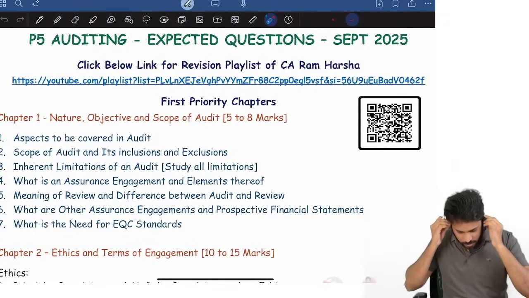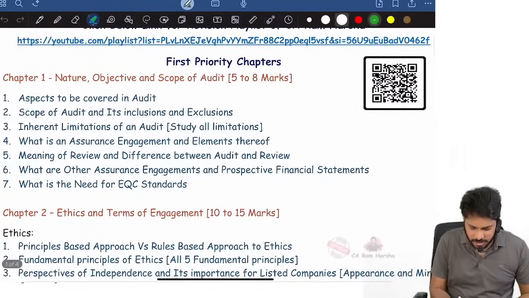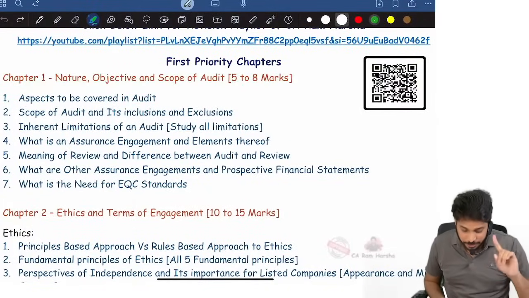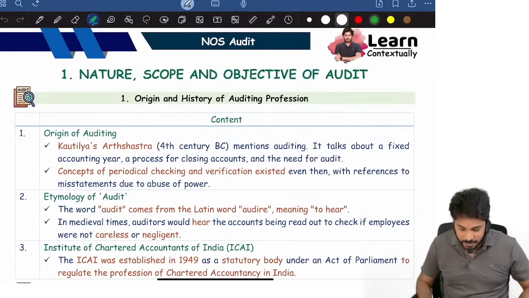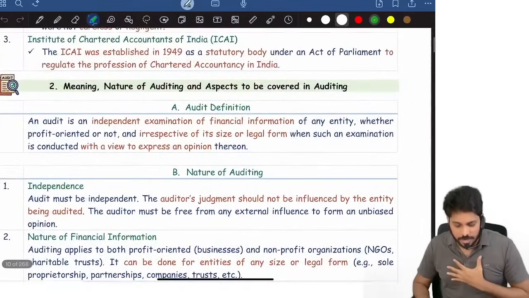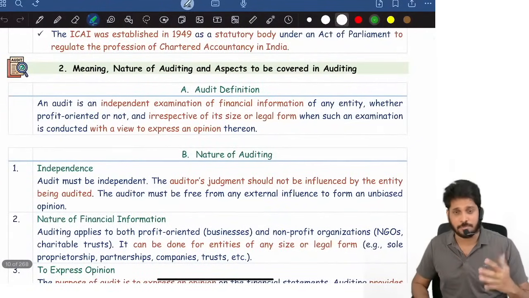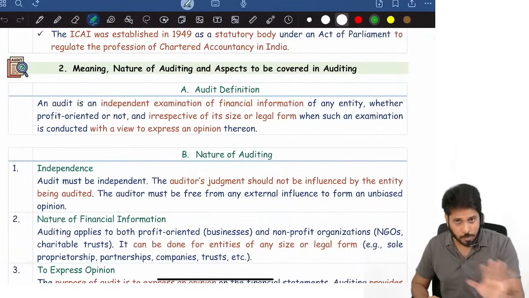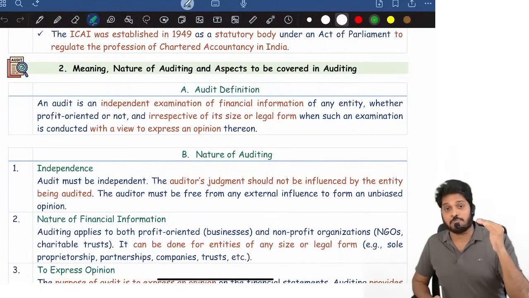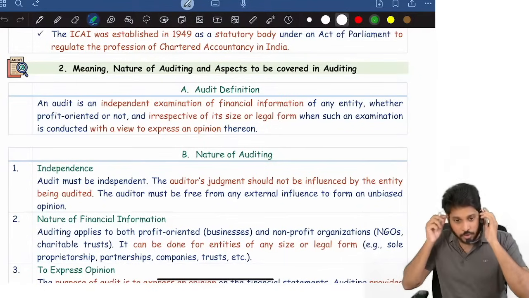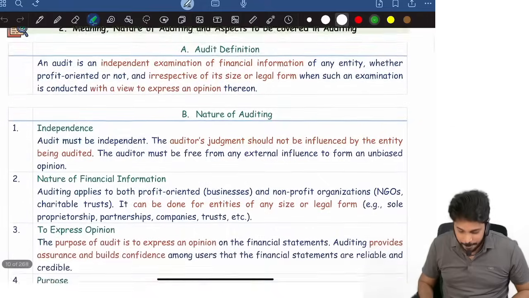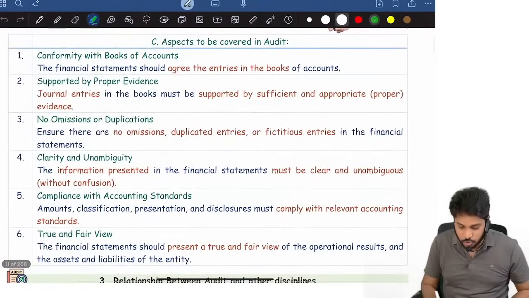Now, first chapter, nature, objective and scope of audit. So first one in that, what we need to cover is what are the various aspects to be covered in the audit. If at all you are already following my material, well and good. If you are following some other material, no problem at all. The concept is at the end of the day the same. Look at the observation points which I am going to cover, that is most important. Now, what are the aspects to be covered in audit?